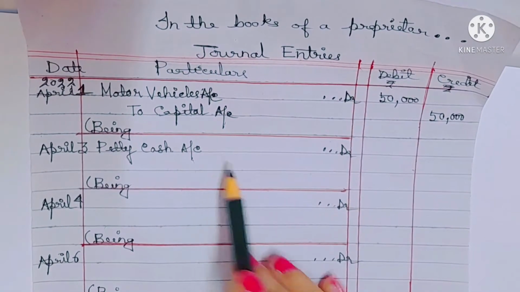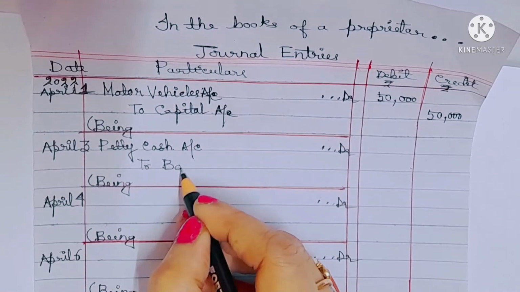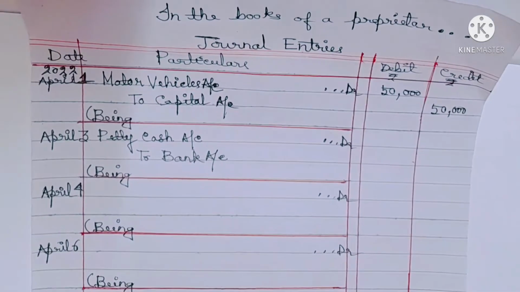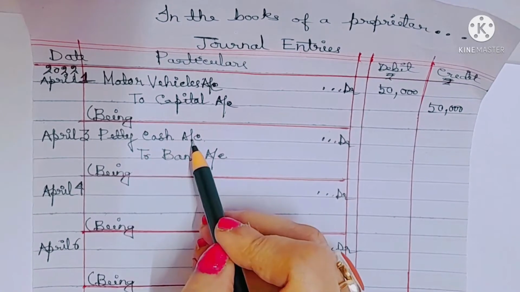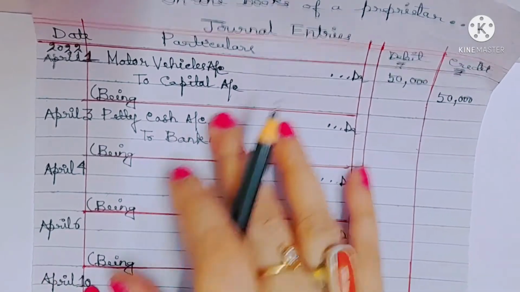See, on 3rd April the proprietor withdraws a check for amount 200 for petty cash. So petty cash account debit to bank account. We already know cash account falls under real account. So petty cash also falls under real account. So according to real account, what comes in is debit.